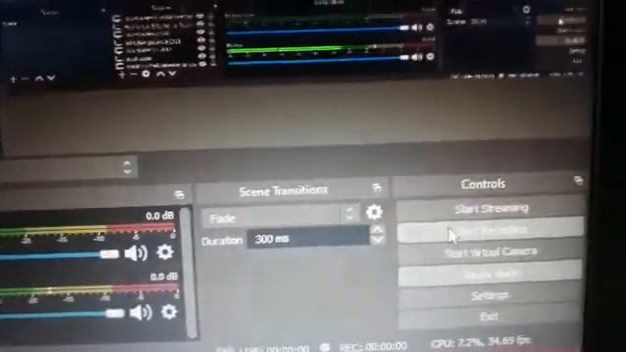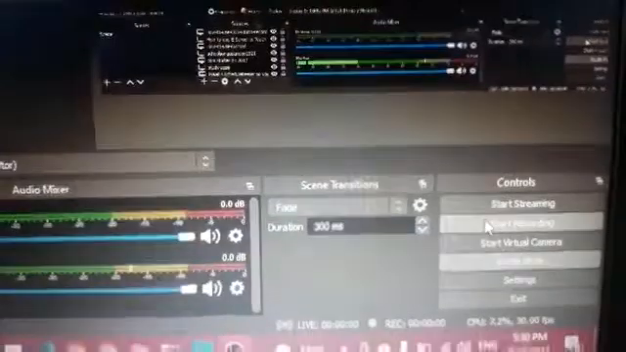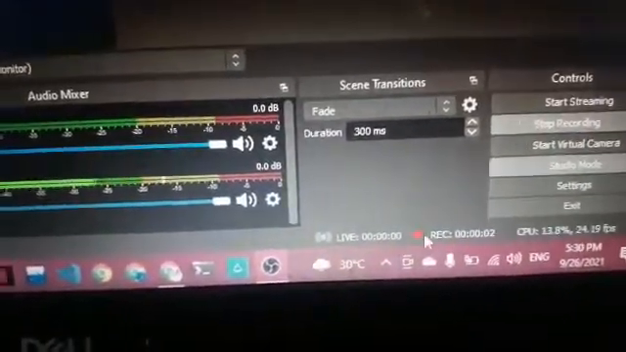Good. Now then you're going to go over here in the bottom right hand corner and you're going to find start recording. Click start recording and then it's going to show red. That means you're live. That means your screen is being recorded.